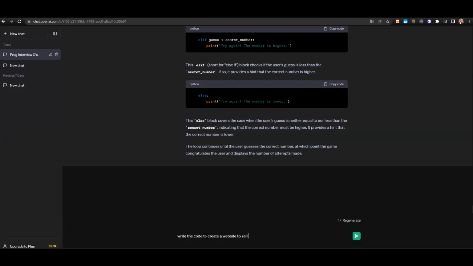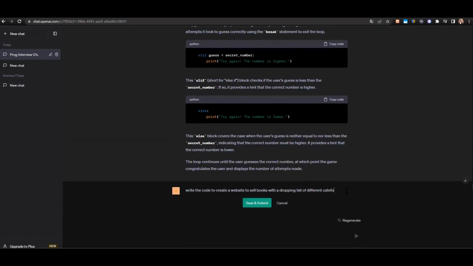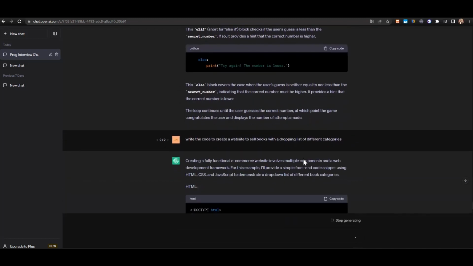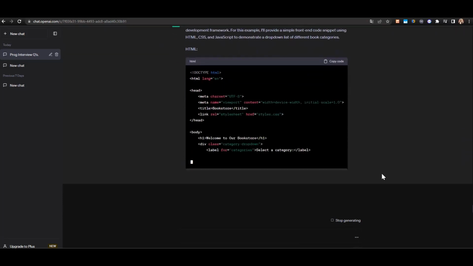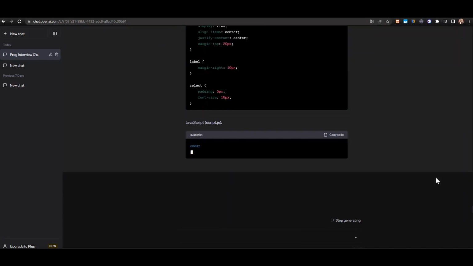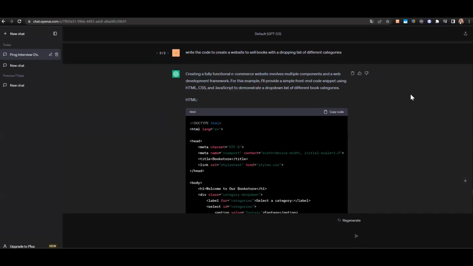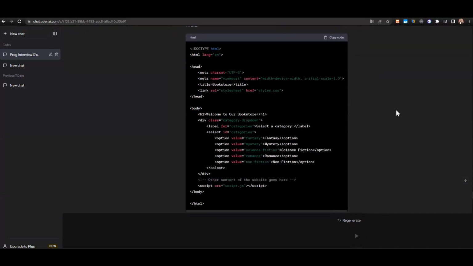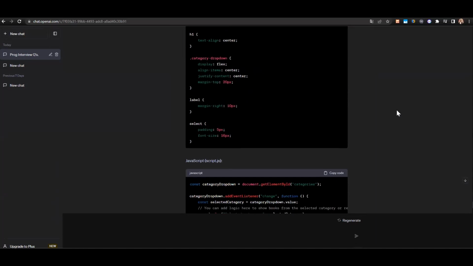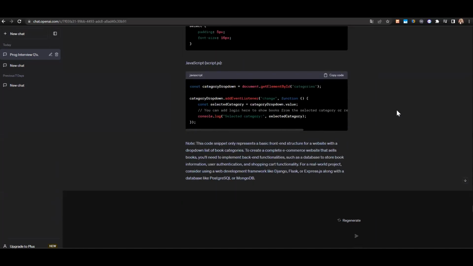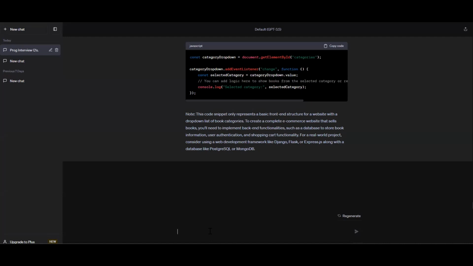let's say to sell books with a drop-down list of different categories. As you see here, we have a very basic snippet of HTML, CSS, and JavaScript code. It's not that deep, but it's good enough for a start, I would say. Let's continue to have fun and ask ChatGPT to create a simple game.